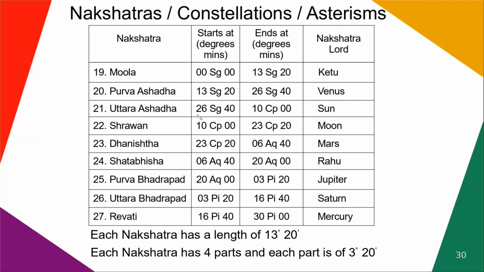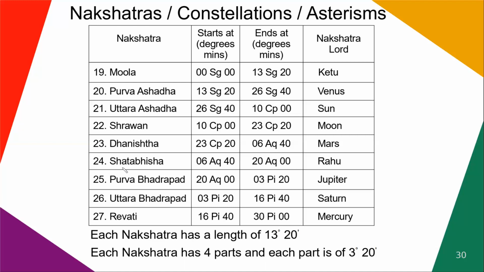It starts at 26 degrees 40 minutes in Sagittarius and ends at 10 degrees in Capricorn. Sun is the ruler of Uttarashadha. Number 22 is Shravana. It starts at 10 degrees in Capricorn and ends at 23 degrees 20 minutes in Capricorn. Moon is the ruler of Shravana. Number 23 is Dhanishta. It starts at 23 degrees 20 minutes in Capricorn and ends at 6 degrees 40 minutes in Aquarius. Mars rules Dhanishta.